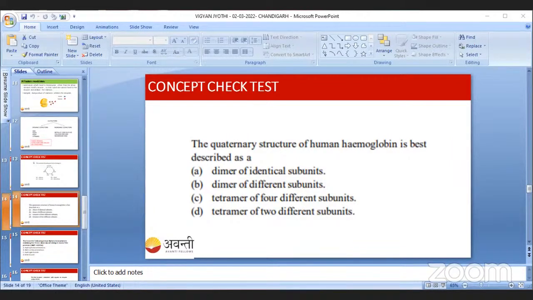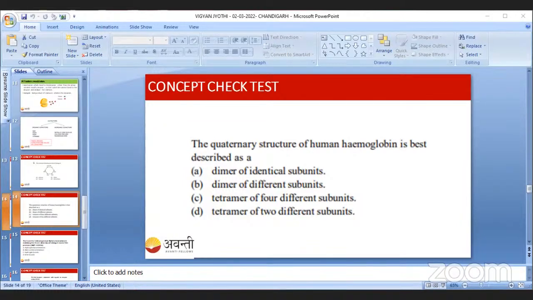See here, the dimer of different subunits. A dimer means it has only two subunits, but hemoglobin is not made up of two subunits. So it is not a dimer of two different subunits. See here, tetramer: it has four polypeptide chains, that is, 2 alpha and 2 beta. Dimer means two subunits, but hemoglobin has four subunits, right?